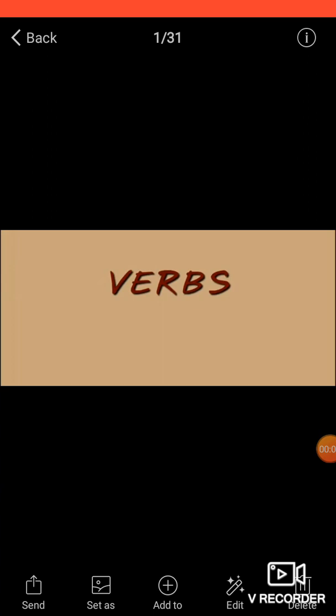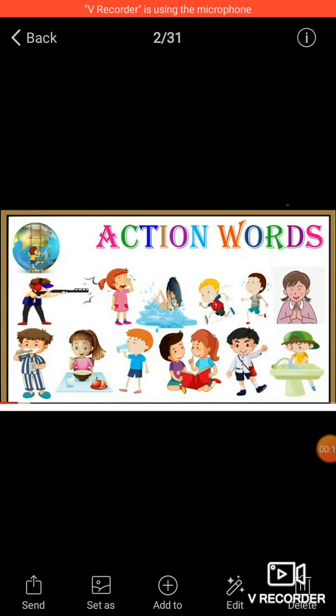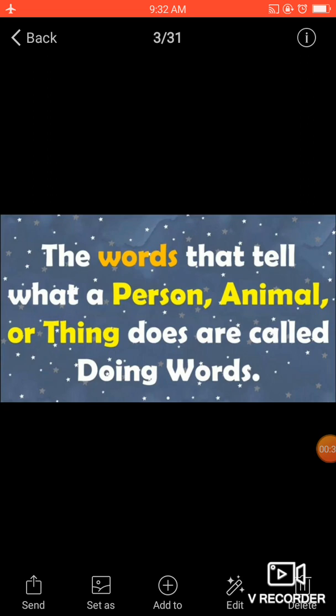Students, today we are going to start a new grammar topic, that is verbs. Verbs and action words and doing words are same. Here in this picture you can observe which type of actions the kids are doing, like shooting, crying, swimming, running, praying, teething, eating, drinking, studying, standing. Okay. Now see what is verb.